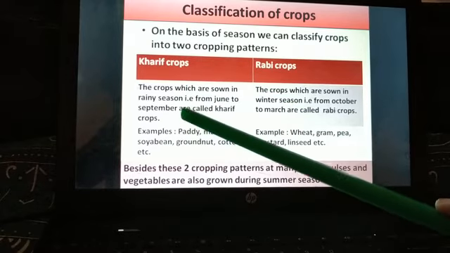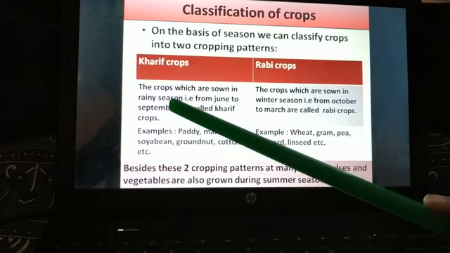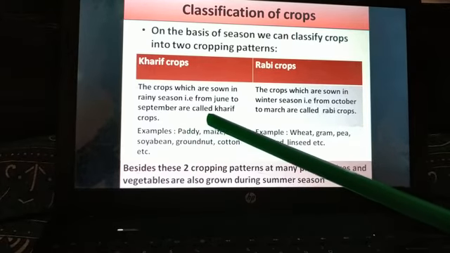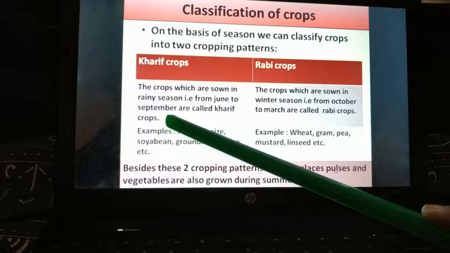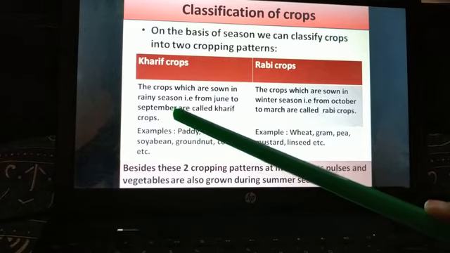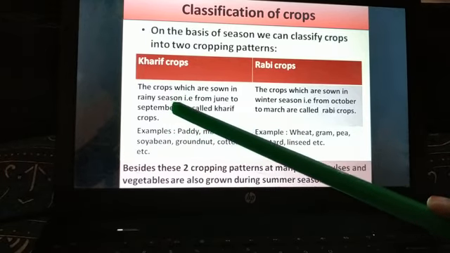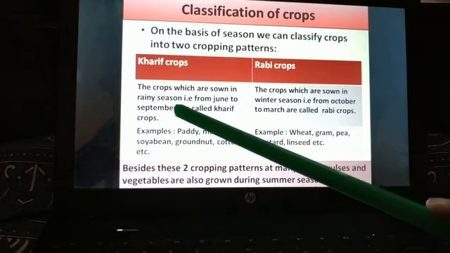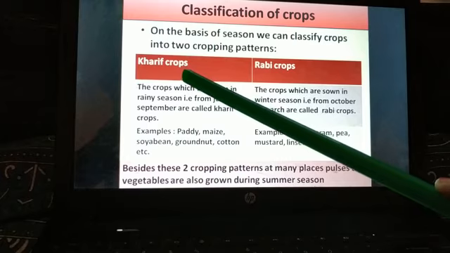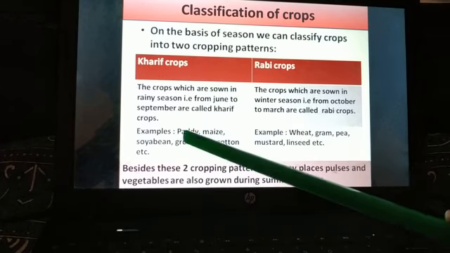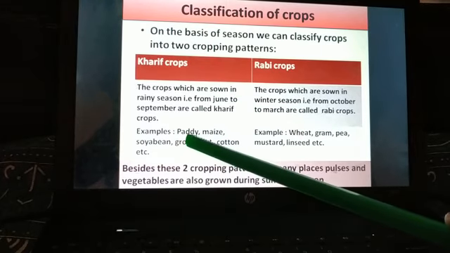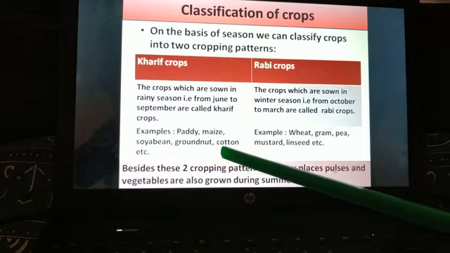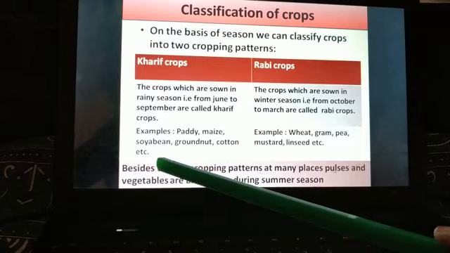The crops which are sown in the rainy season, that is from June to September, are called Kharif crops. So here we will be sowing these crops in the rainy season, from June to September, and they will be called Kharif crops. Examples include paddy, maize, soybean, groundnut, cotton, etc.